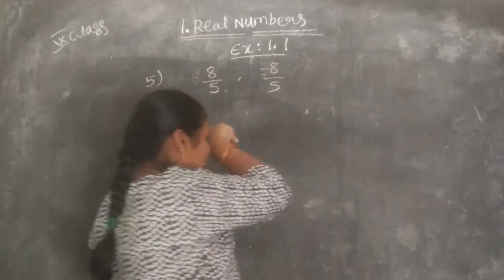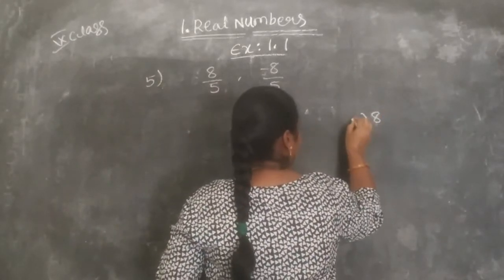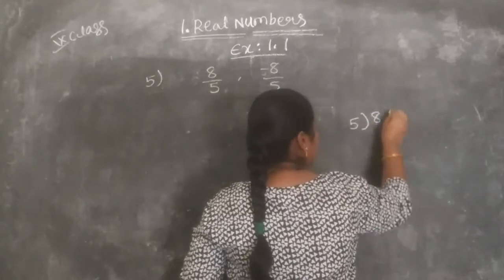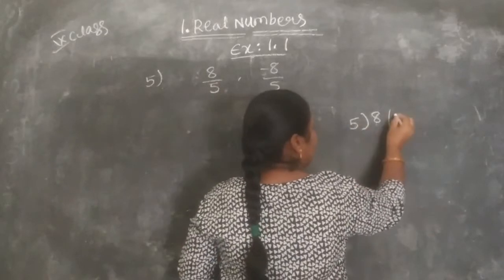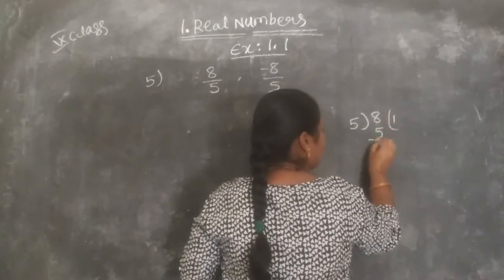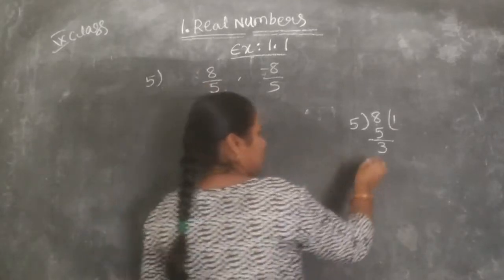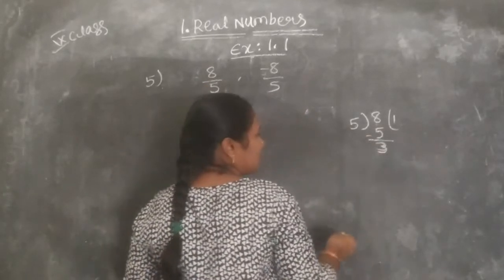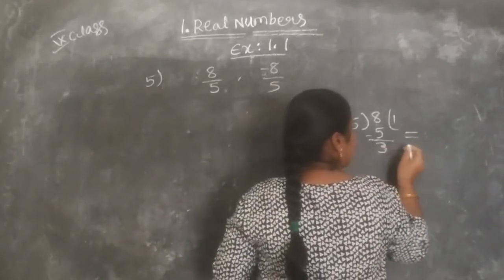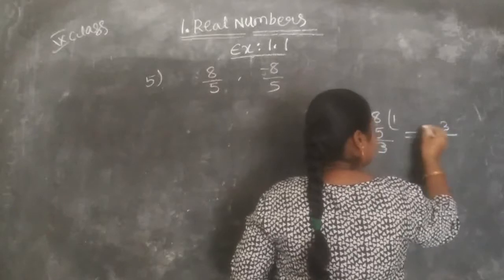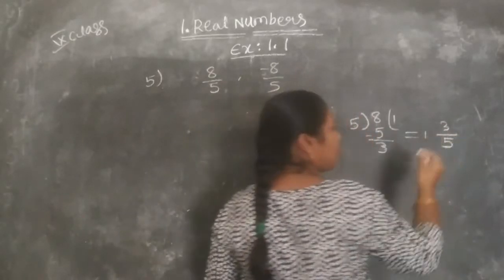So let's see here. 8 by 5. 5 ones are 5, remaining 3. So it can be written as: remainder is 3, whole number is 1 and denominator 5.